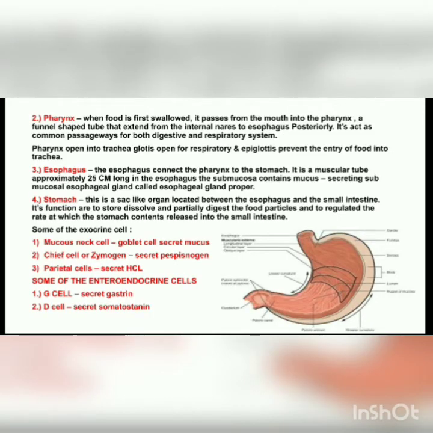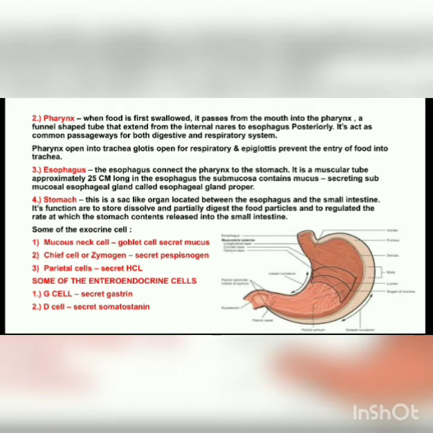Pharynx. Pharynx is a common pathway for the digestive and respiratory systems. Pharynx has three regions: nasopharynx, oropharynx, and laryngopharynx. Nasopharynx is only responsible for the respiratory system, and laryngopharynx and oropharynx are responsible for the digestive system. Pharynx opens into the trachea; glottis opens for the respiratory system, and epiglottis prevents the entry of food into the trachea. Esophagus connects the pharynx to the stomach. The stomach is a sac-like organ located between the esophagus and small intestine.